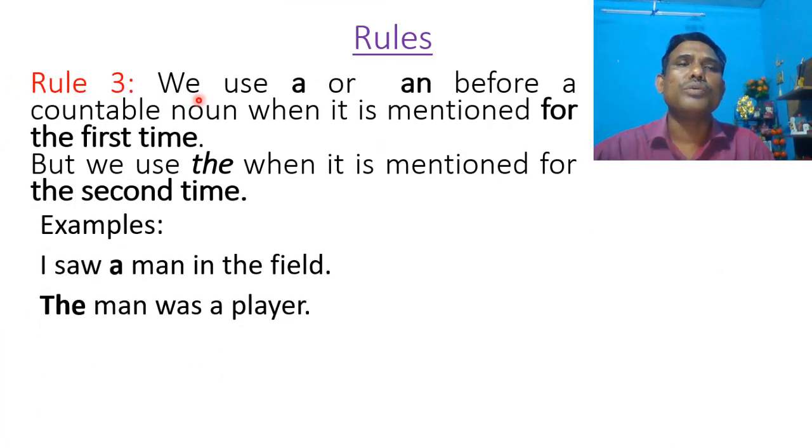Rule number 3. We use a or an before a countable noun when it is mentioned for the first time, but we use the when it is mentioned for the second time. For example, I saw a man in the field. The man was a player. In the first sentence, the noun man has been mentioned for the first time, so the article a has been used before it. In the second sentence, the noun man has been mentioned for the second time, so the article the has been used before it.